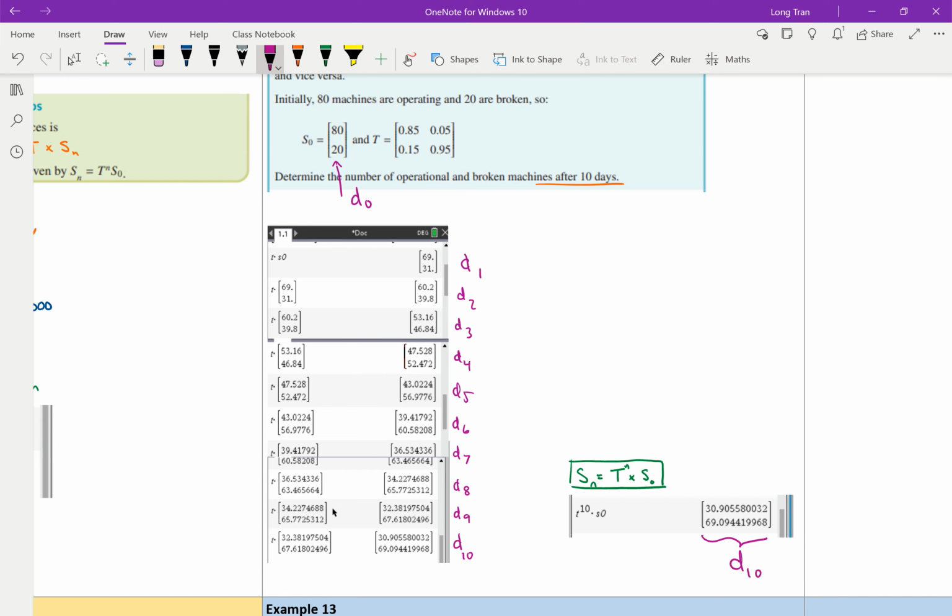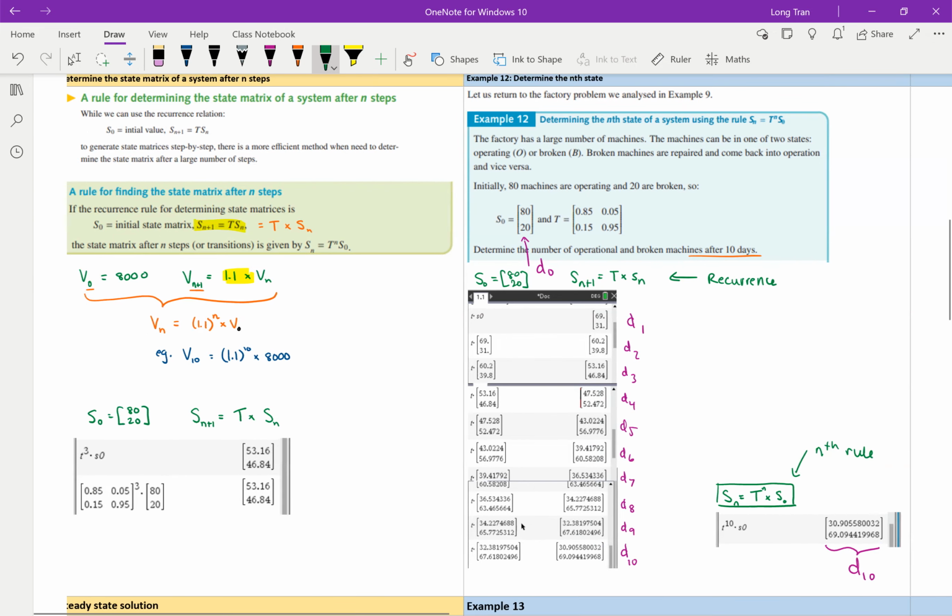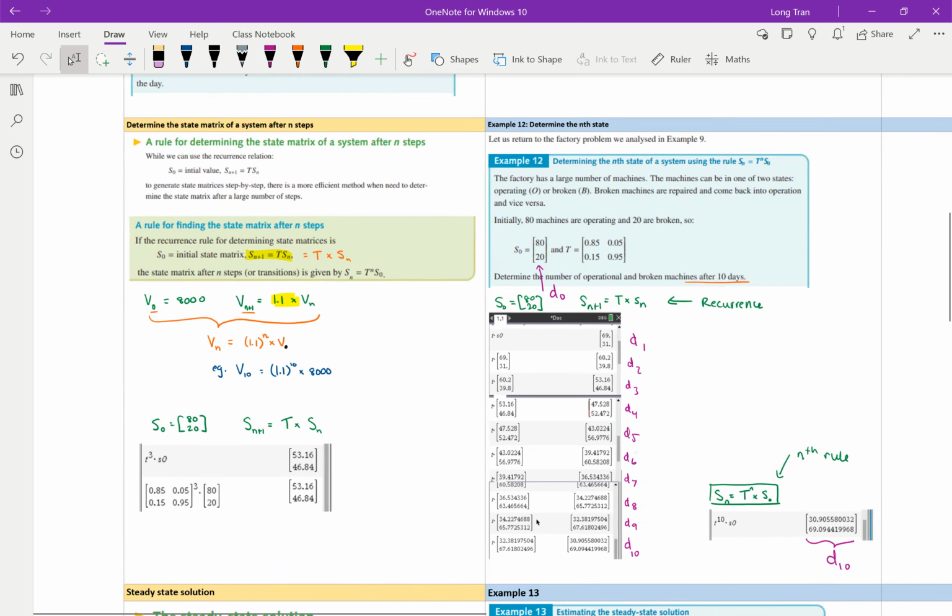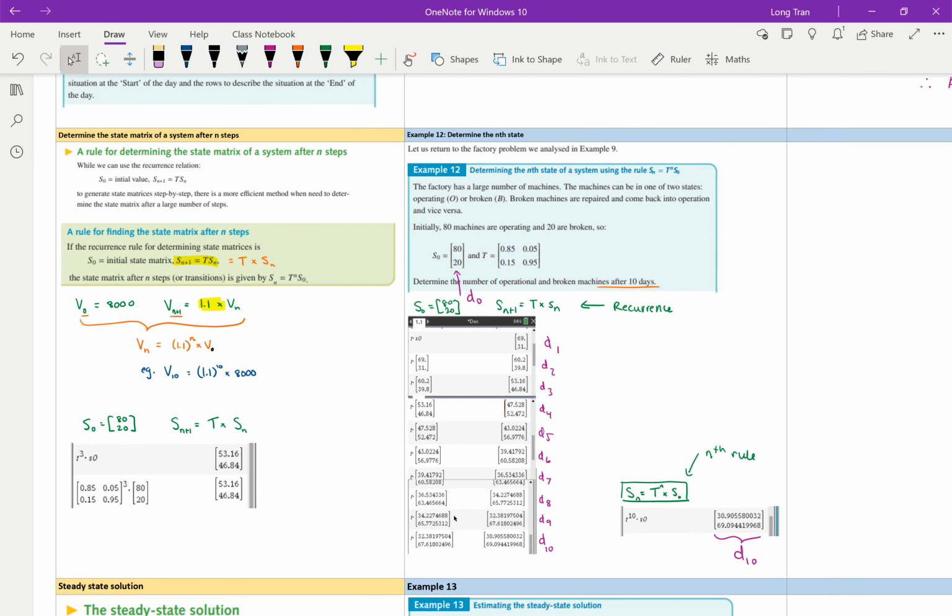Okay, so this is the recursion. This is where you did S0 is equal to AT20, and then you did Sn plus 1 equals T times Sn. Okay, and that's the recursion. So over here, this is recurrence, but not the formula. This is the nth rule. Okay, two very different ones. So hopefully this video illustrates that point for you to understand the two, and that's how you work through them